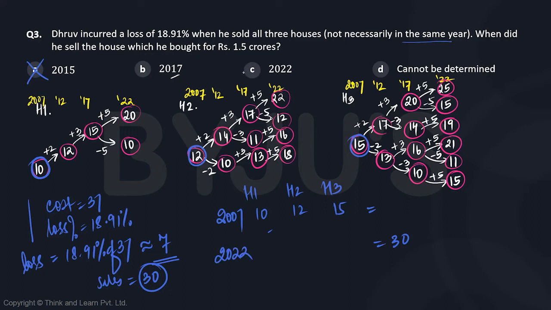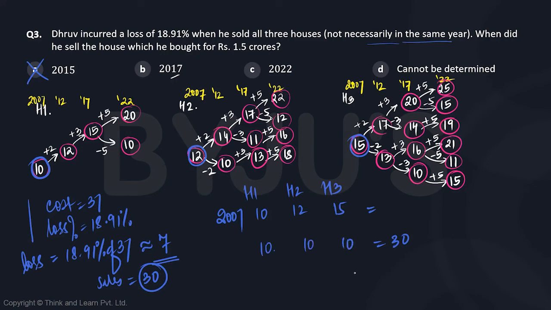So this is 7. When did he sell the house which he bought for rupees 1.5 crores? Okay, it says not necessarily in the same year. So there was a mistake. If we want the sum of the selling prices of the three houses to be 30, we can say that each house was sold for 10, because that's the minimum we can get, right? 10, 10, and 10.